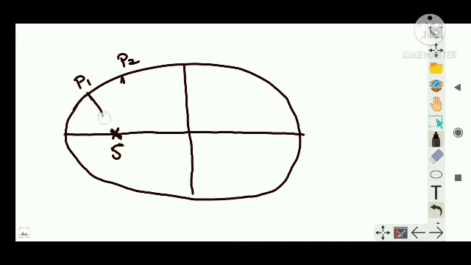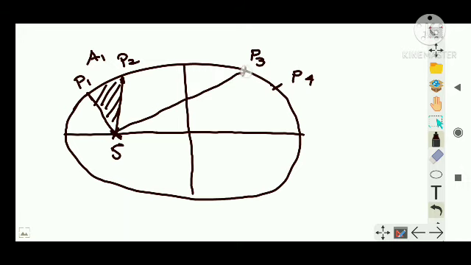So in one day it is moving from P1 to P2, so that means this much area is swept by the planet with respect to the sun. Let's say this area is A1. Now later on, after many years, I am going to consider that the planet has reached P3 here, and after one day it moves from P3 to P4. So when I consider the area it has swept with respect to the sun, this will be the area.